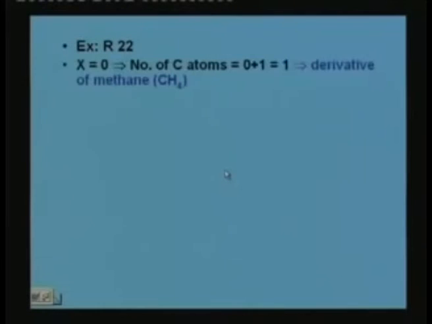Let us say that the number is R22. There are only 2 numbers, that means X is equal to 0. X is 0 means the number of carbon atoms is 0 plus 1, that is equal to 1. Number of carbon atoms is 1 means this refrigerant is a derivative of methane, with a formula like CH4. Next, Y is equal to 2, that means number of hydrogen atoms is 2 minus 1, that is 1.